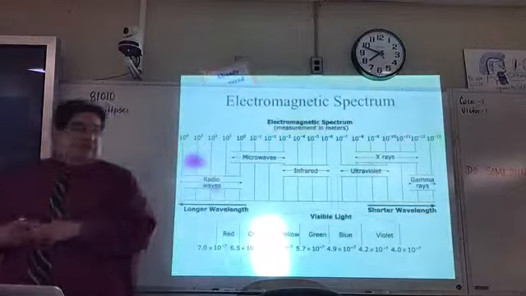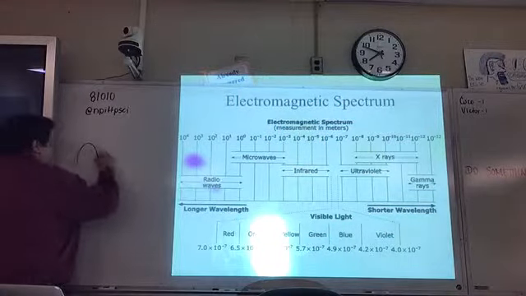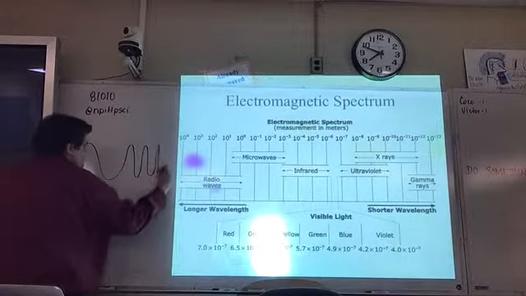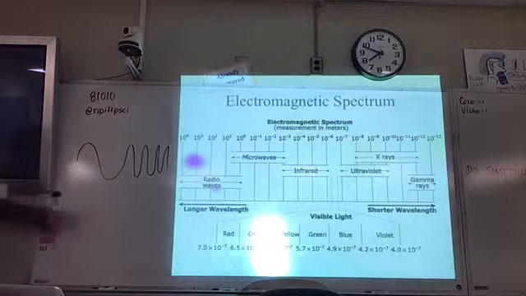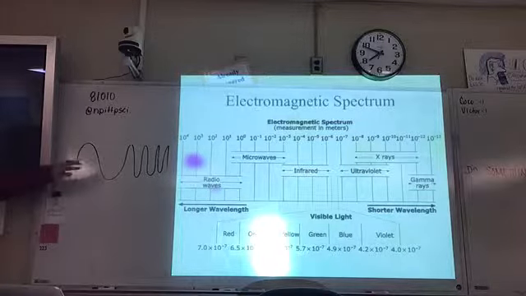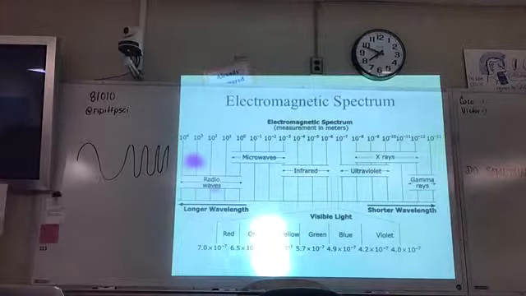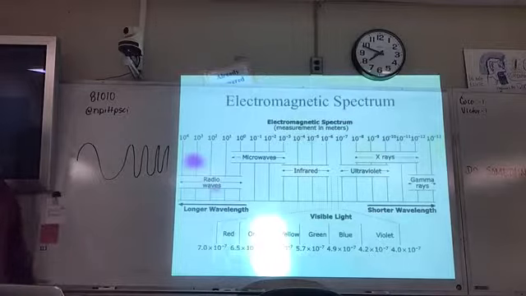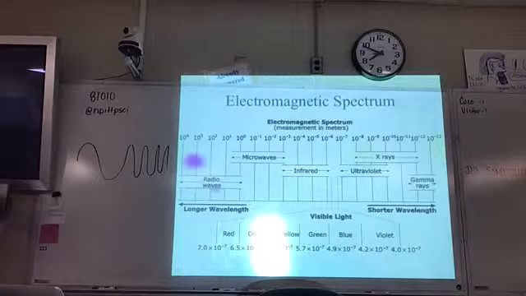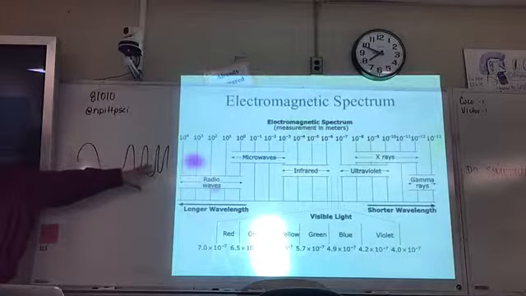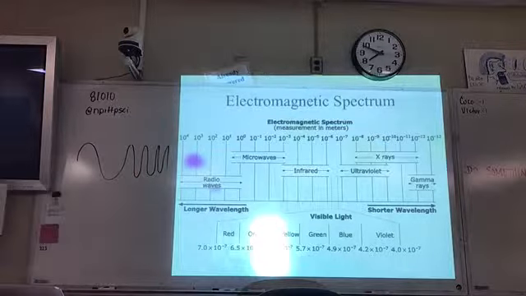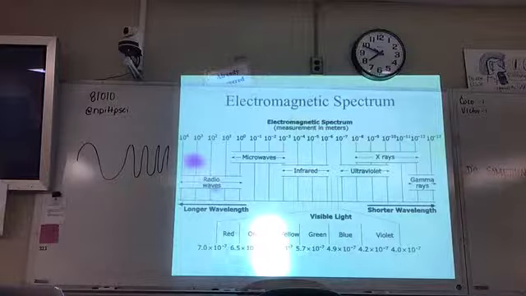So that means, remember we talked about waves when we're doing this right here, right? Here's the transverse wave. Where are the bigger wavelengths located? On what side of my wave? On the left. Where are my smaller wavelengths? On the right. So that's what this diagram is saying. It's saying that the shorter wavelengths are on the right side, bigger wavelengths are on the left side. That's what those arrows mean. Because that's also going to relate down to frequency.